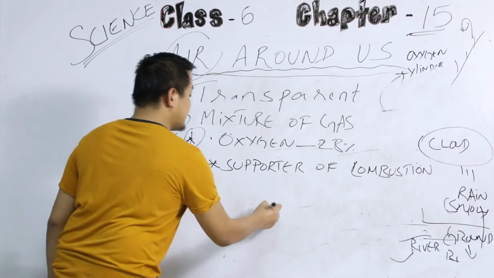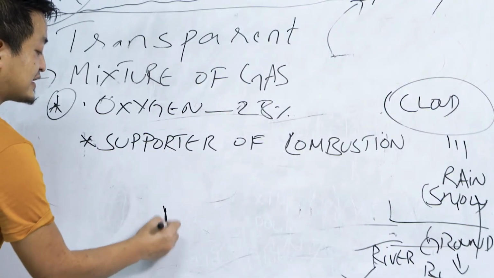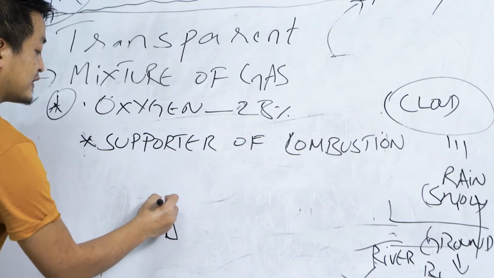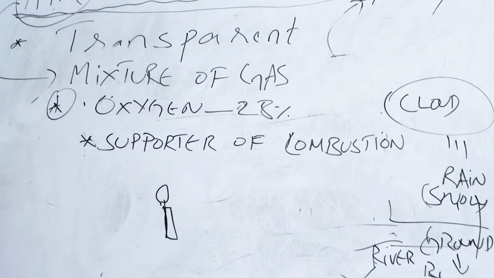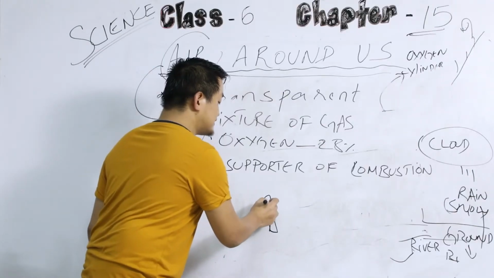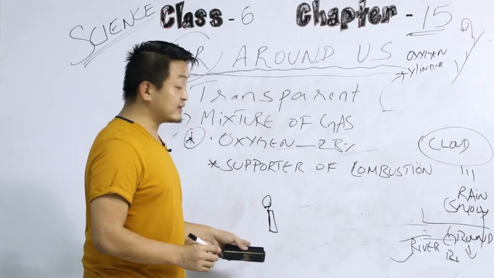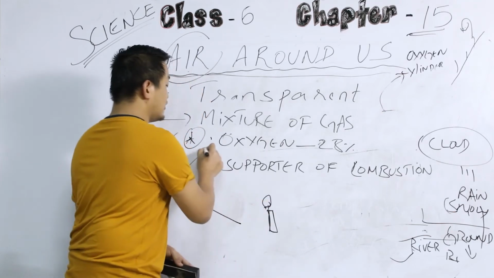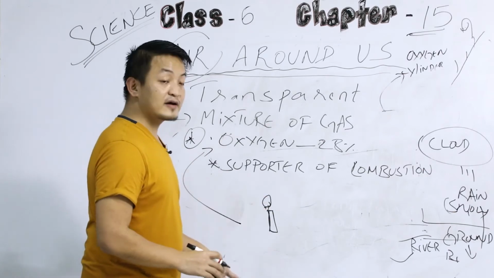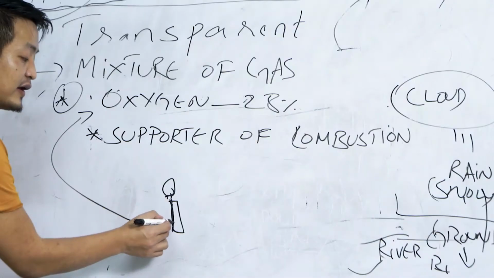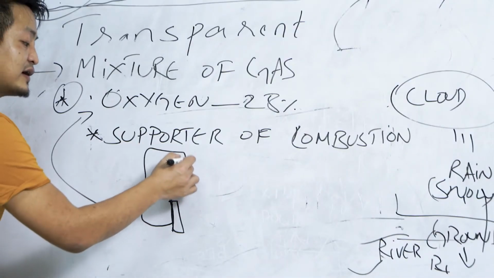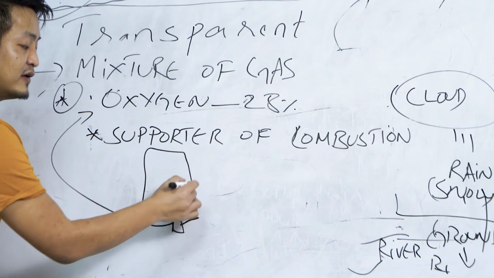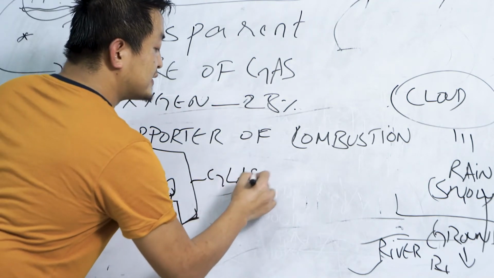Okay, let's say, suppose this is a candle. If we leave this candle uncovered, now see, we are able to burn this candle. There is a fire in this candle because of the oxygen which is present in the air. Now, if I cover this candle with a glass, an inverted glass, okay, what happens?